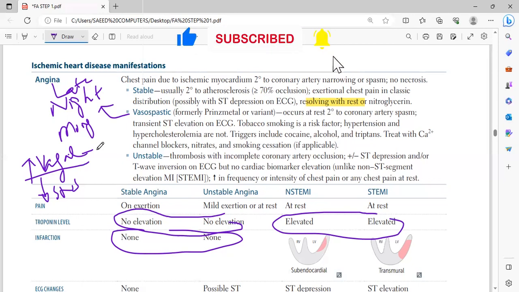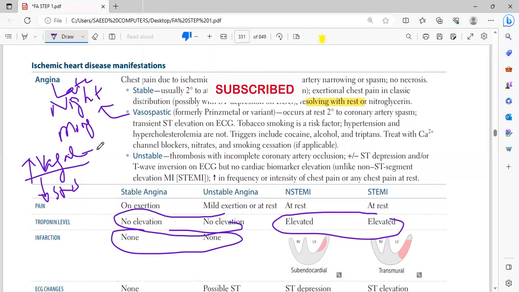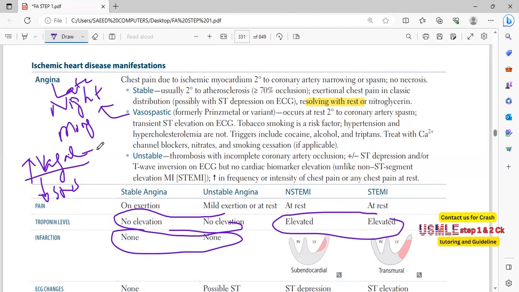Okay, we have covered that. Now the drugs are very high yield. Triggers are cocaine, alcohol, and triptans; cocaine has been asked. In Prinzmetal angina, never give these drugs. Treat with calcium channel blocker, nitrate, and smoking cessation.